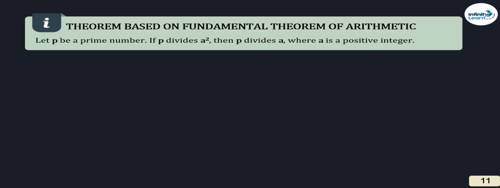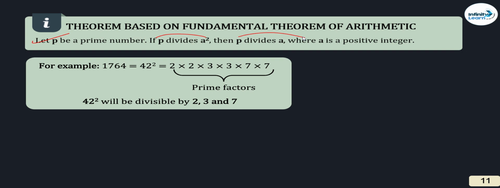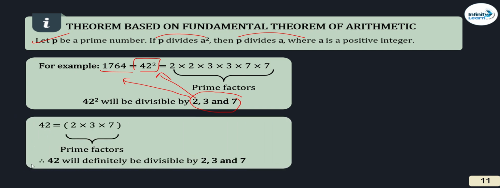Now, what is the fundamental theorem of arithmetic? If p is a prime number and p divides a square, then p divides a. Let us see this by an example. 1764 is 42 square. So the prime factorization of 42 is 2·3·7. If 2 divides 1764, then 2 divides 42. If 3 divides 1764, then it will divide 42. If 7 divides 1764, then it is going to divide 42. So 42 is divisible by 2, 3 and 7.